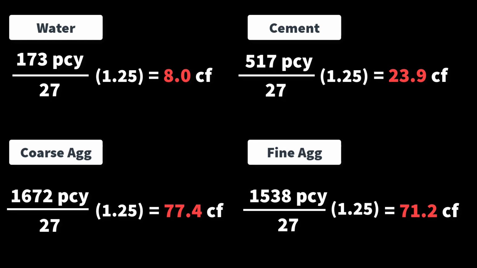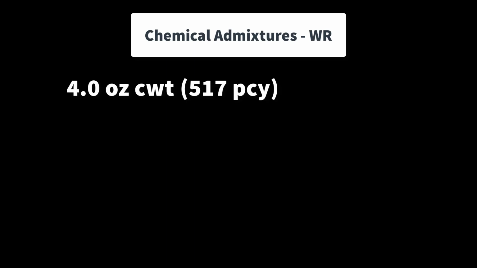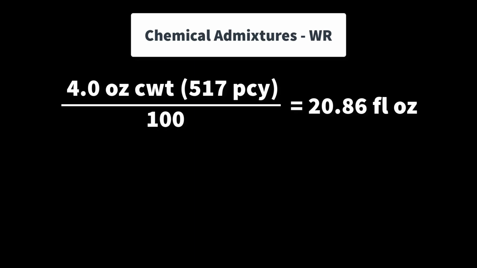Now, the amount of chemical admixture is going to vary. We said for the Darasem 55, we're going to use 4 fluid ounces per cement hundredweight. So we take 4.0 fluid ounces per hundredweight, multiplied by our cement hundredweight, which is 517 pounds per cubic yard divided by 100, or 5.17 hundredweights, which gives us just over 20 fluid ounces per cubic yard.